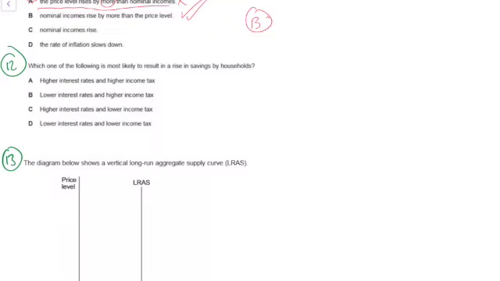Which of the following is most likely to result in a rise in savings? So you're going to save if A, interest rates are high, because then you get more on your money, and B, if your income is high, because then you have more money to save. So therefore the right answer is going to be C, because you've got higher interest rates and lower income tax, therefore you've got more income to save.